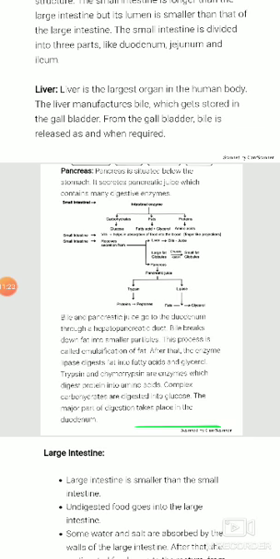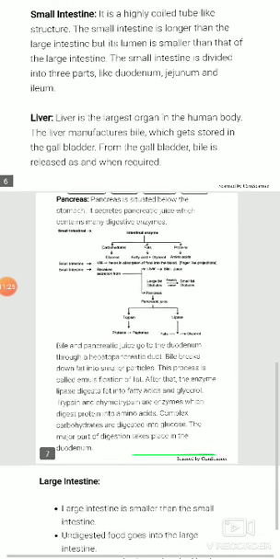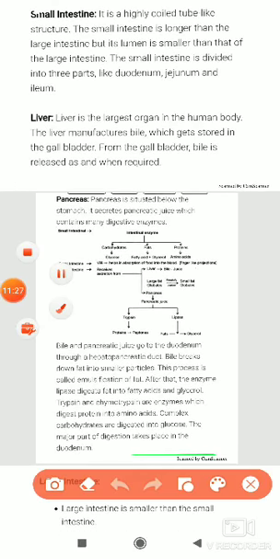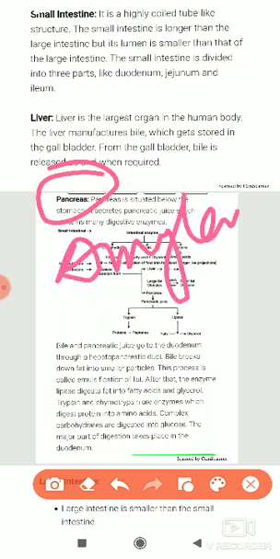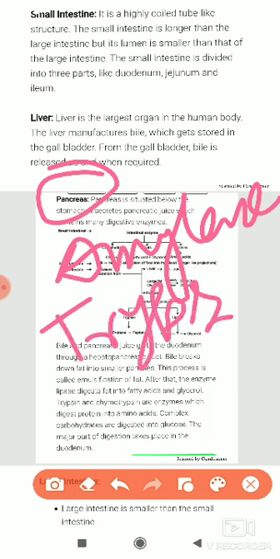The next associated gland is the pancreas. It secretes some digestive enzymes. The digestive enzymes are amylase, trypsin, and lipase.